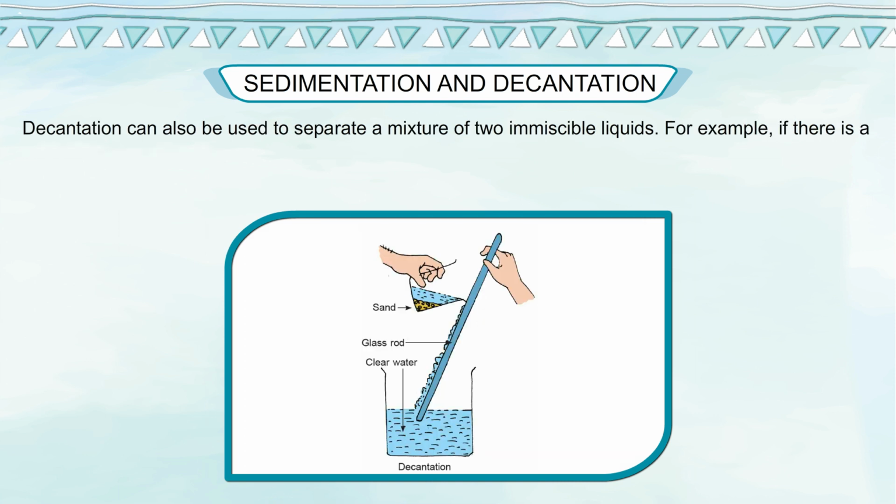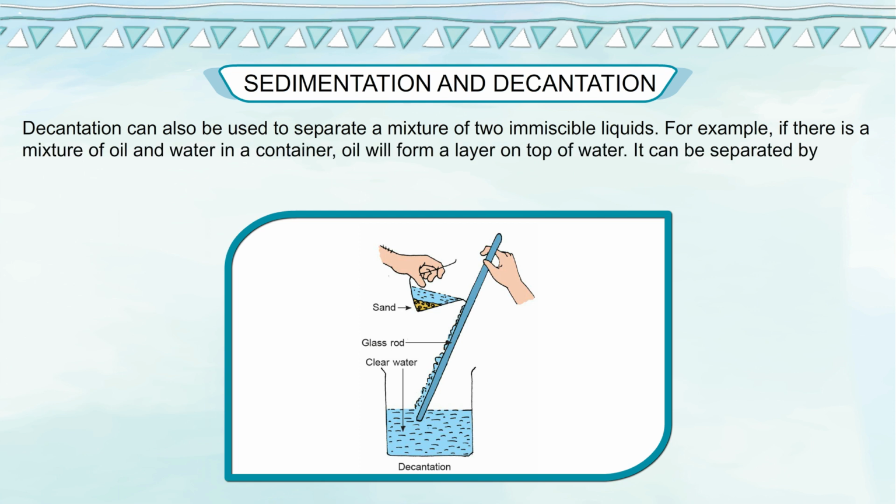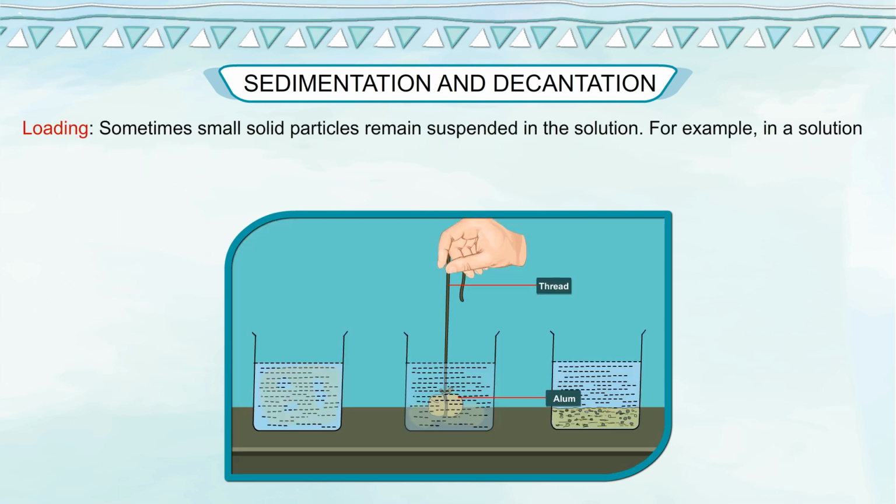Decantation can also be used to separate a mixture of two immiscible liquids. For example, if there is a mixture of oil and water in a container, oil will form a layer on top of water. It can be separated by decantation.